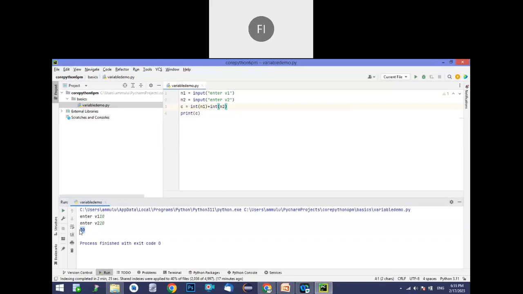Typecasting is the process of converting from one data type to another for your requirement. Also, you need to understand that the input statement reads even numerical values in string format internally. So you need to convert externally for your mathematical calculations.